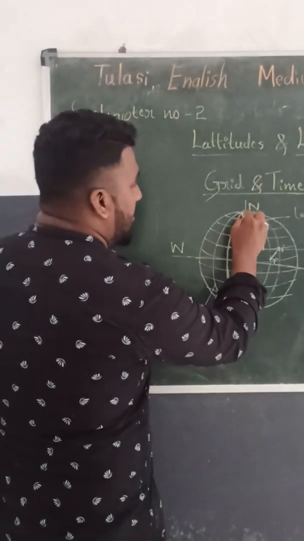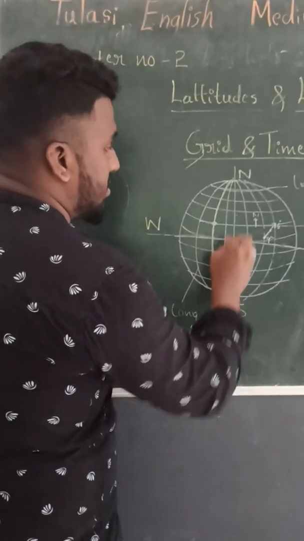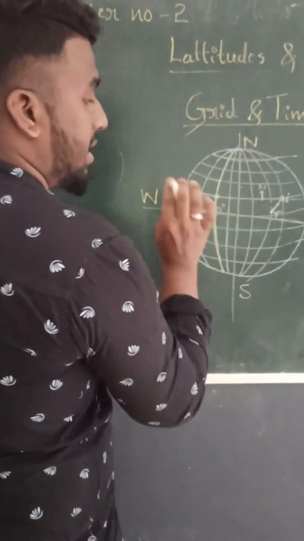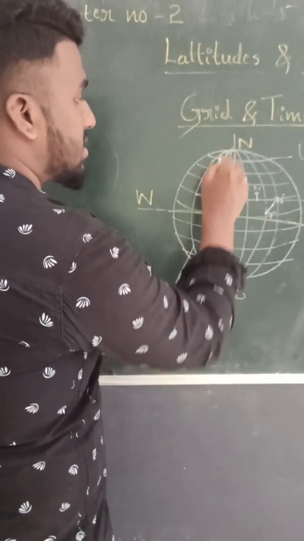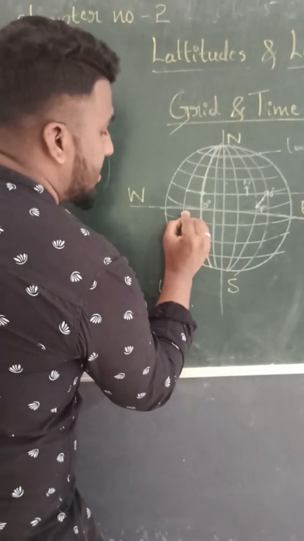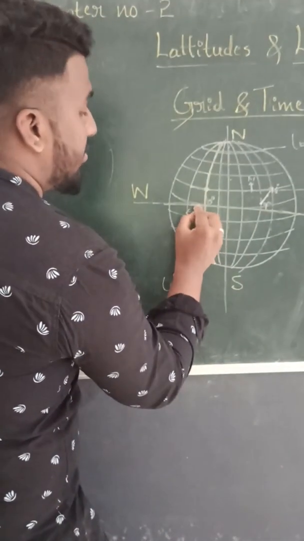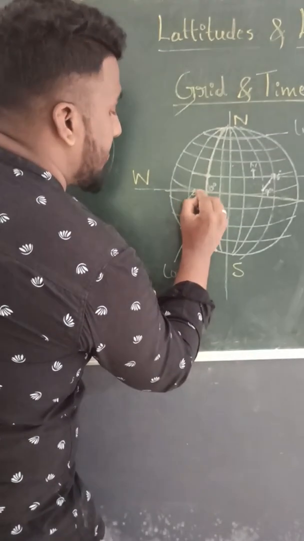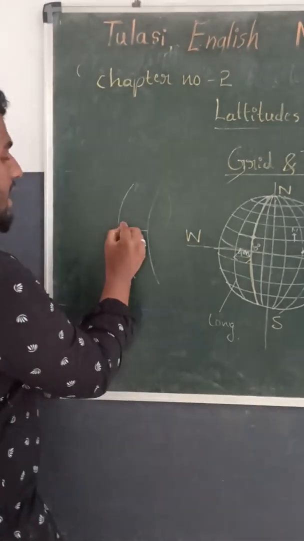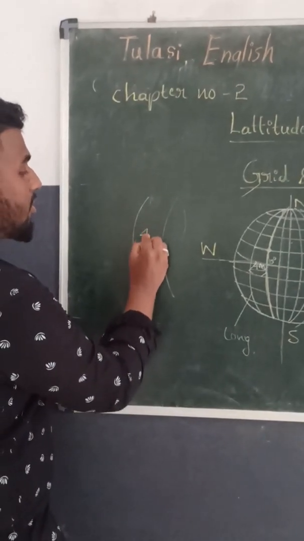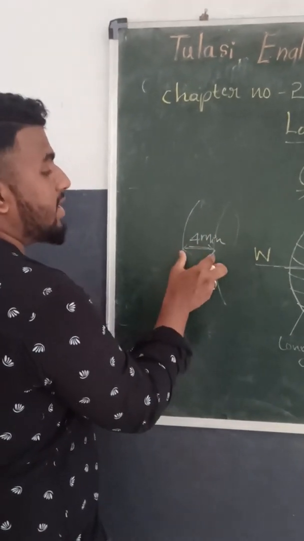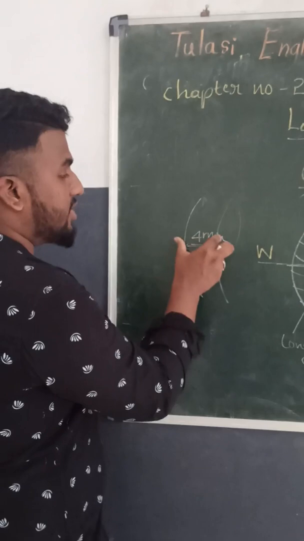So these are all the meridians. This is the prime meridian, which is at 0 degrees. Remember that the 0 degree meridian is called the prime meridian. The difference between these meridians with respect to time is 4 minutes. From one meridian to another meridian, there is a time gap of 4 minutes.